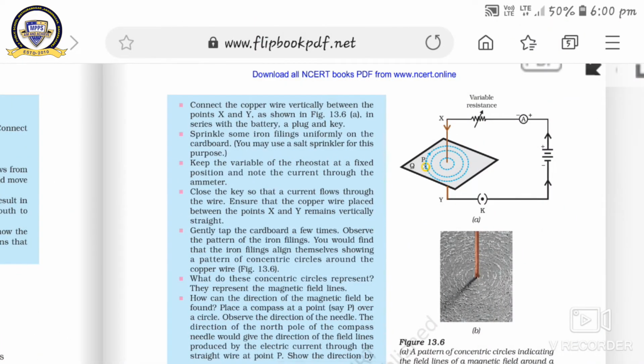Here, connect the copper wire vertically between the points X and Y on the figure in series with the battery and plug key. Here XY is the copper wire which is connected between the points X and Y through the battery. Got it?